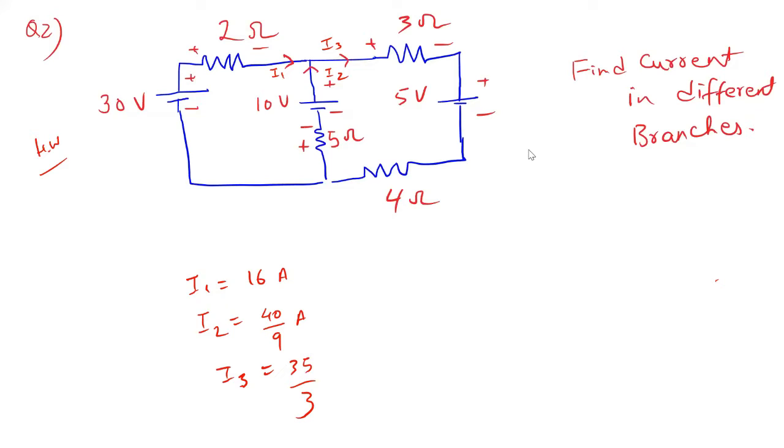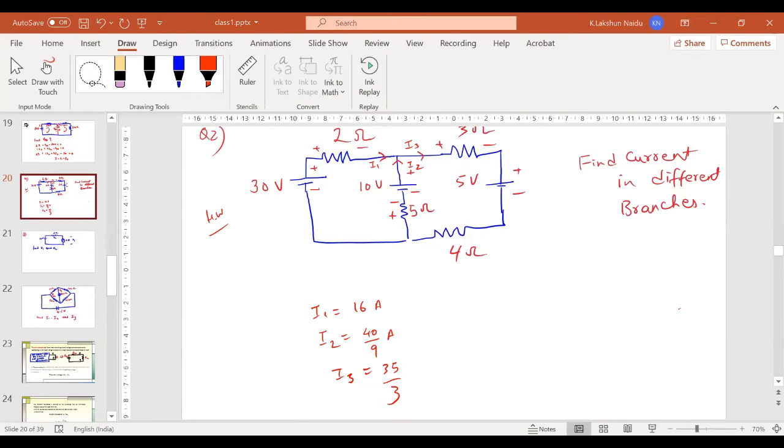Sir, I got some different values. Is it not the same? No, sir. Okay, let me see. Sir, I1 I got 4.5.